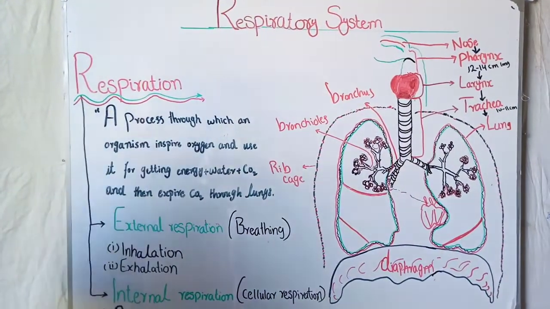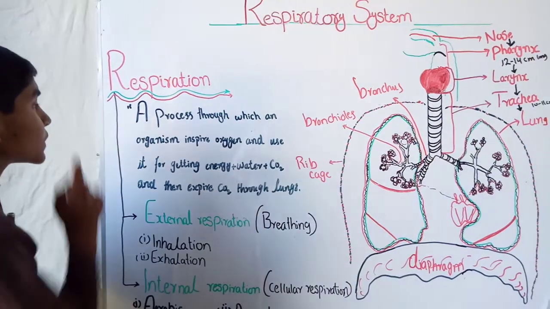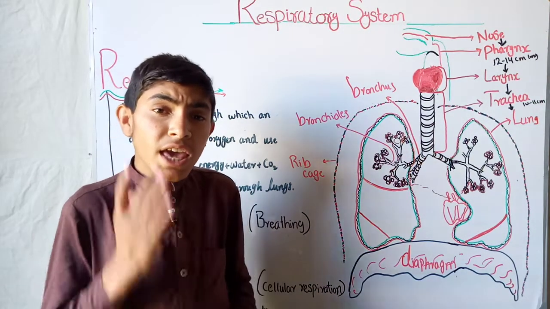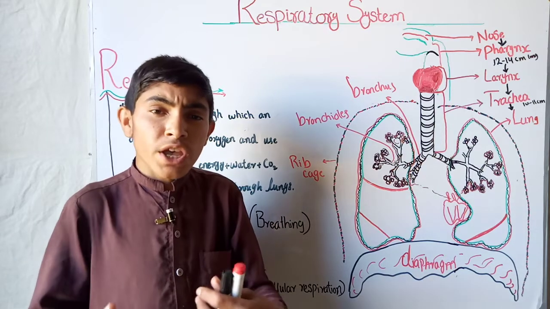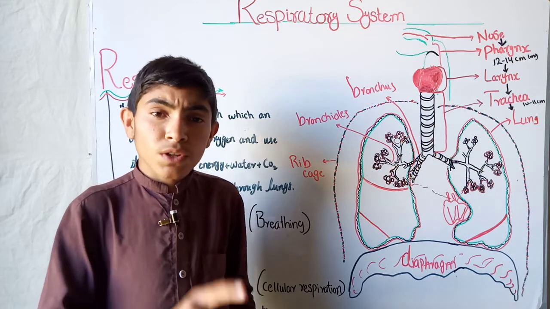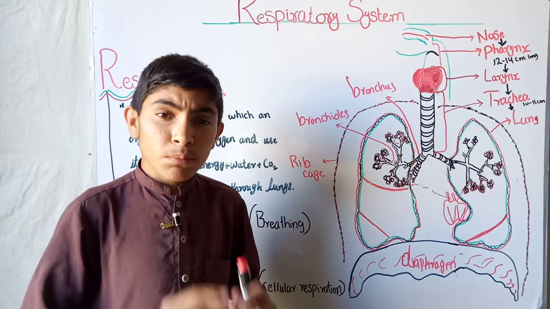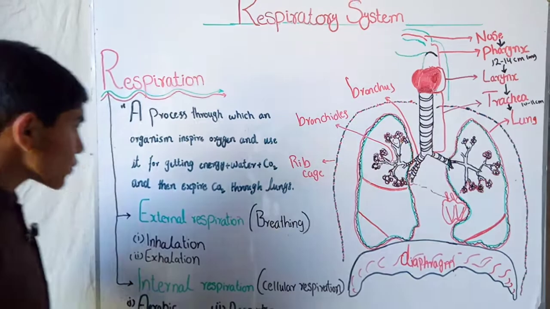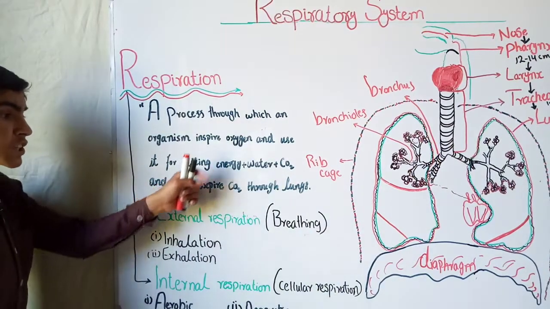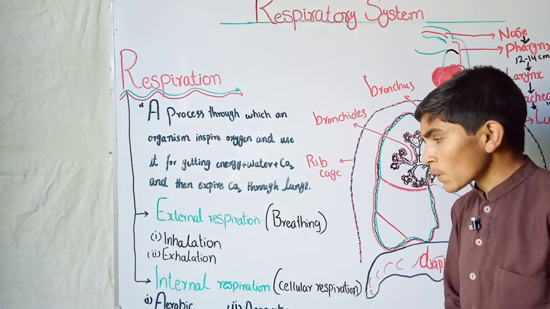Actually, if we define respiration in general terms, we come across this definition: respiration is a process through which a body inhales oxygen and uses it for gaining energy plus water plus CO2, and then exhales this produced CO2 from the body through the lungs. So you can see here, a process through which an organism inspires oxygen and uses it for getting energy plus water plus CO2, and then expires CO2 through the lungs.